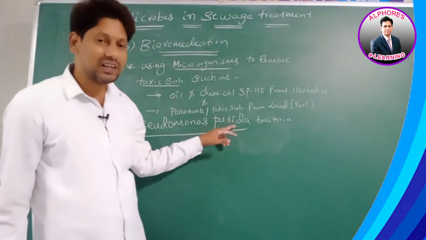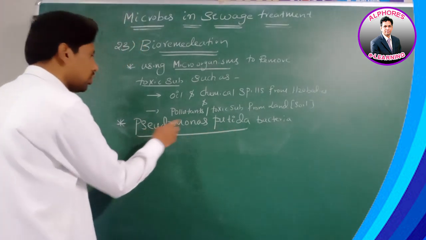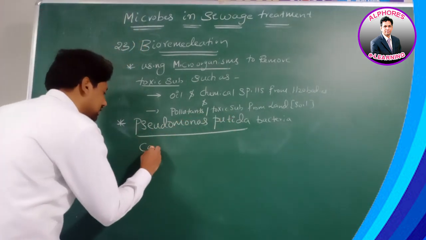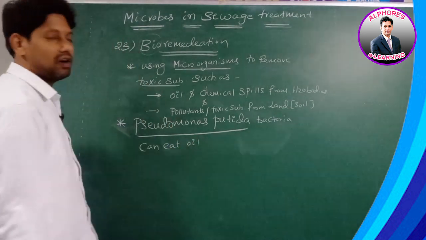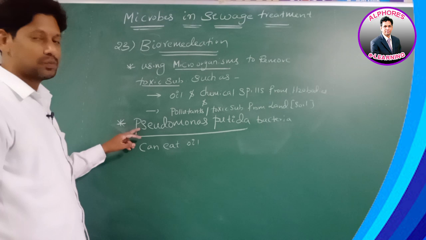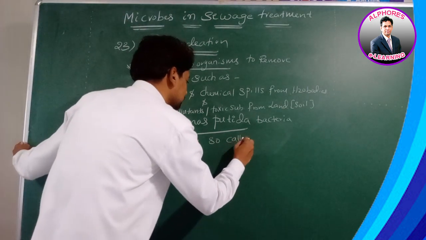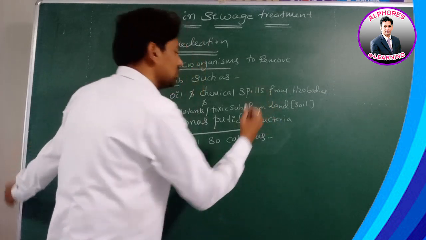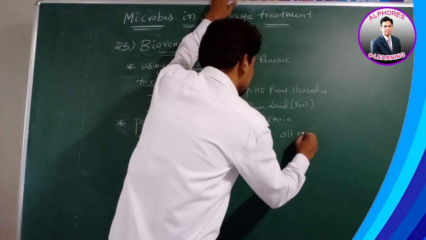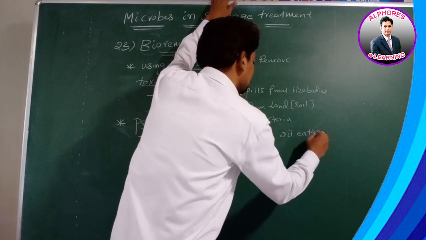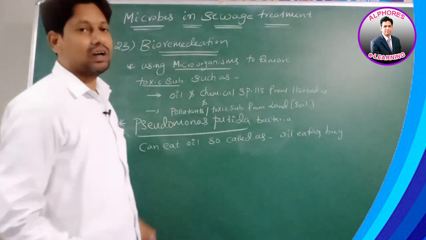What is its speciality, sir? It has the ability to eat up oil. Pseudomonas putida bacteria can eat what, sir? Oil. That's why Pseudomonas putida is called an oil eating bug.